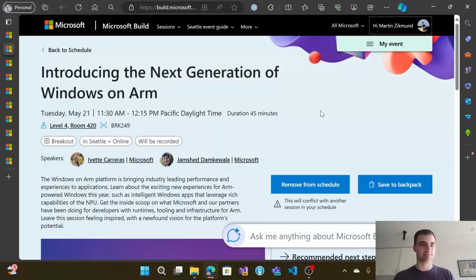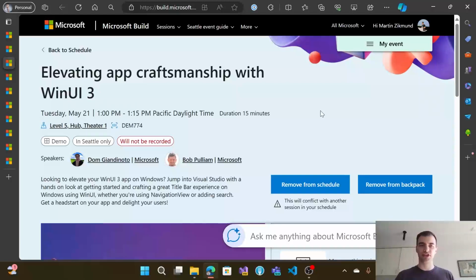Next, there is a session that's kind of close to my heart because I'm a WinUI developer of Windows applications, and also a developer on Uno Platform, which brings Windows applications everywhere. This session will be focusing on how you can improve your applications using WinUI 3, and it's going to be focusing on title bar experiences, navigation view, and so on. So definitely an interesting one to see.